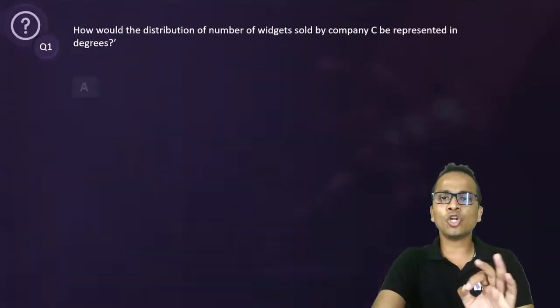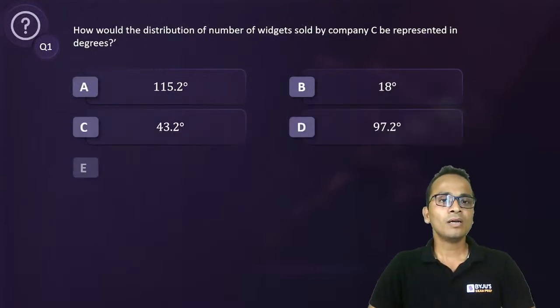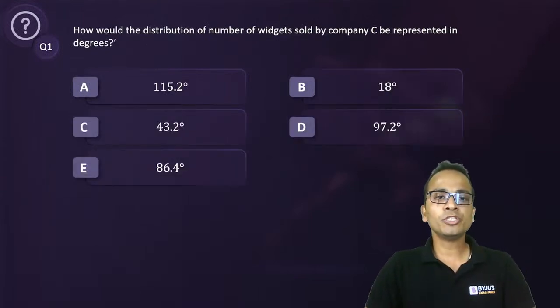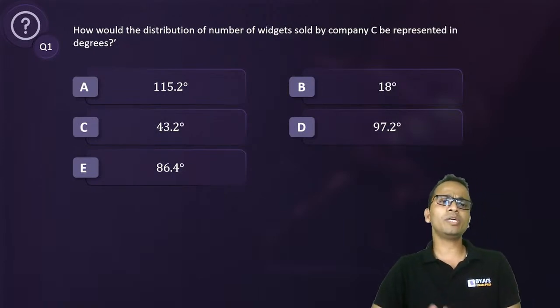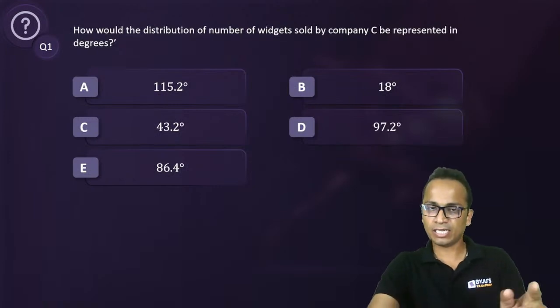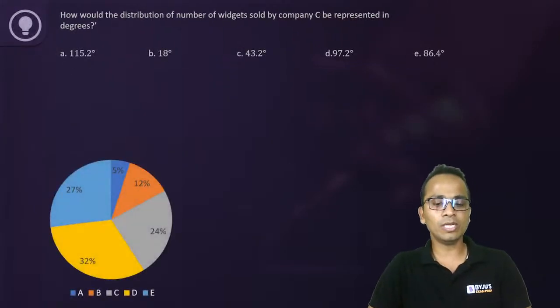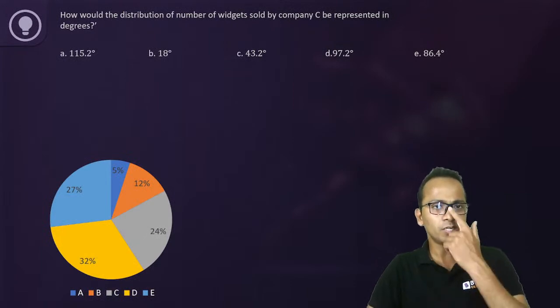The first question is on your screen now: how would the distribution of the number of widgets sold by company C be represented in terms of degrees? You just have to convert percentage into degrees. I'll show you the pie chart as well. So this is the pie chart associated with the question.